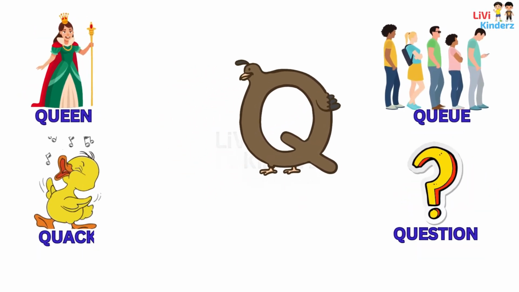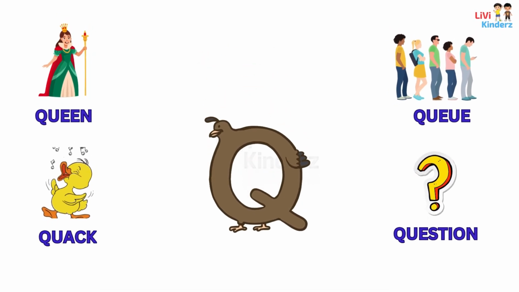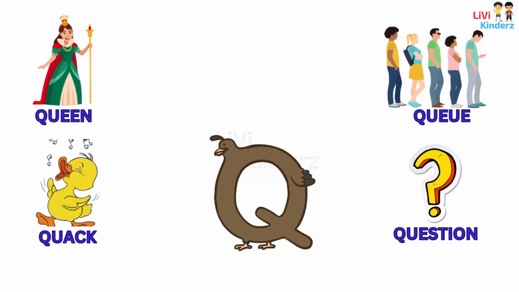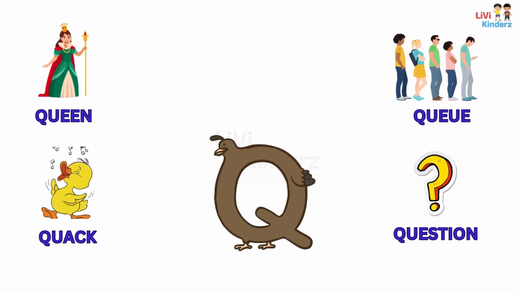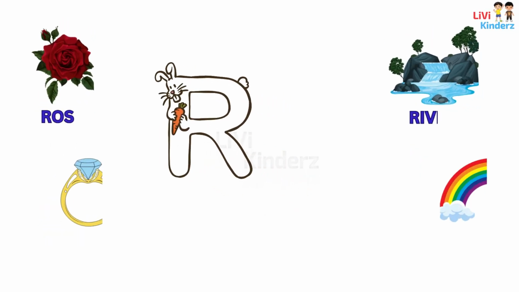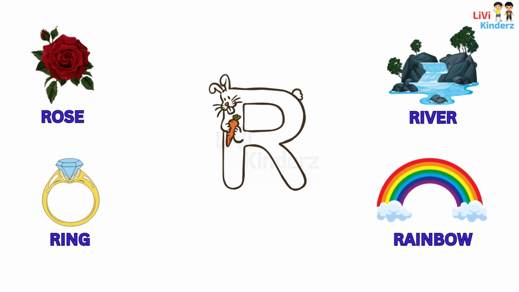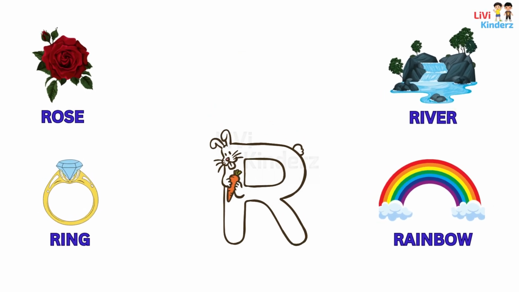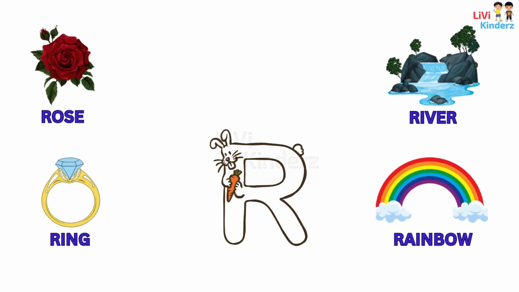Q is queen. Q is cube. Q is quack. Q is question. R is rose. R is river. R is ring. R is rainbow.